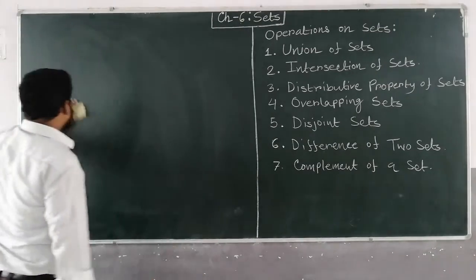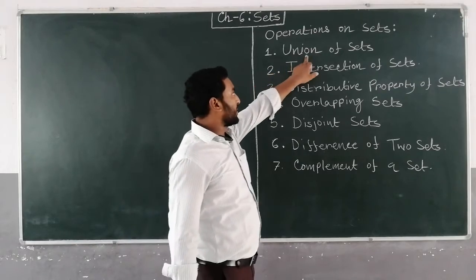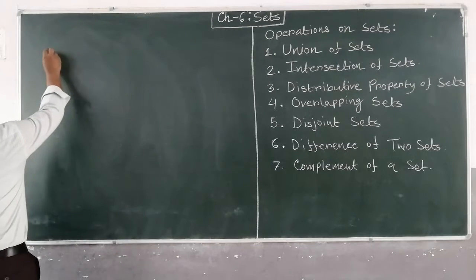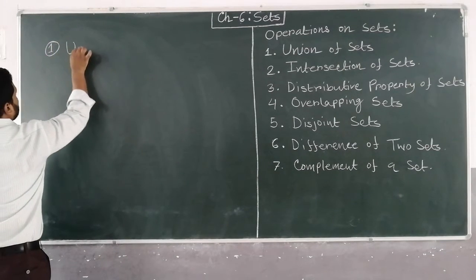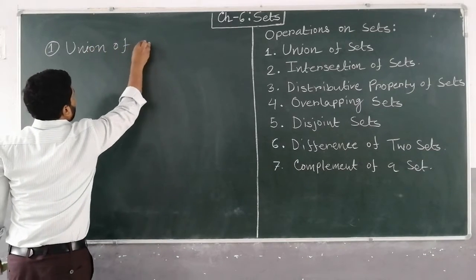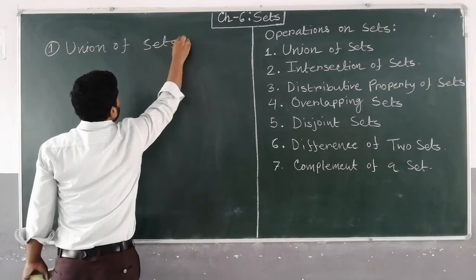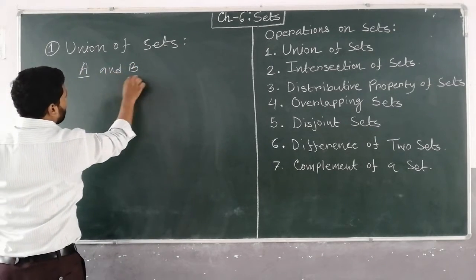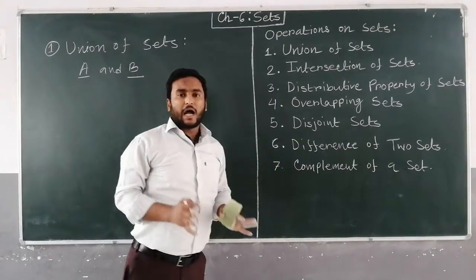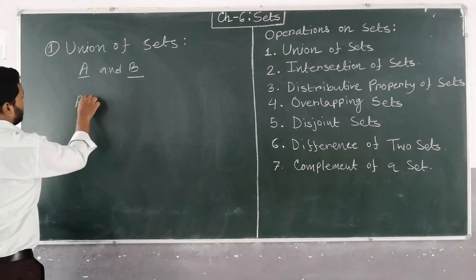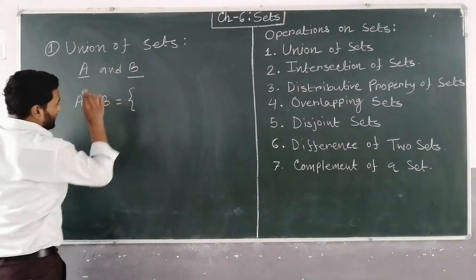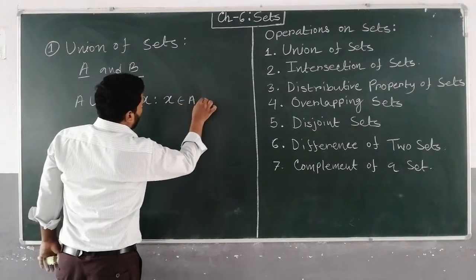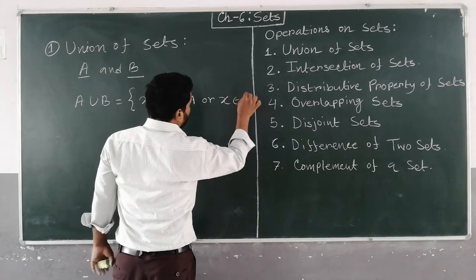Now some operations on sets are there. So these are the operations. First operation is union of sets. What do you mean by union of sets? Suppose A and B are two sets. So A union B is the set of X such that X belongs to A or X belongs to B.